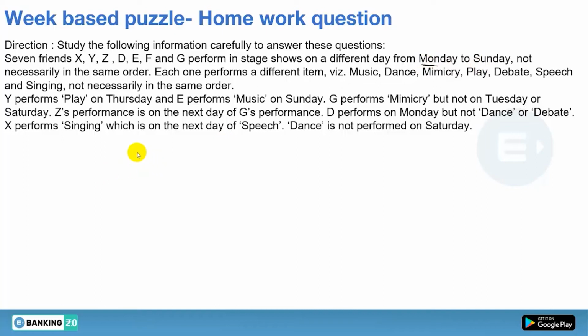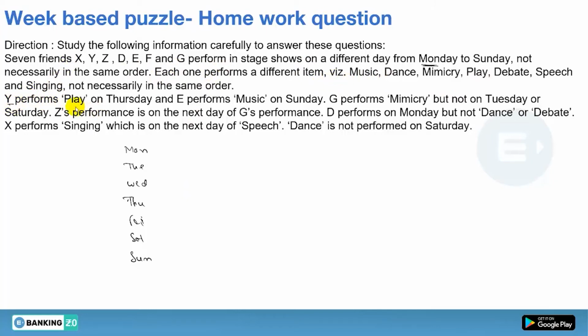Okay, so the formation, first of all make the table starting from Monday, Tuesday, Wednesday, Thursday, Friday, Saturday and then Sunday. Okay, now they perform different items. Okay, so different items are given. Now let's see the information.